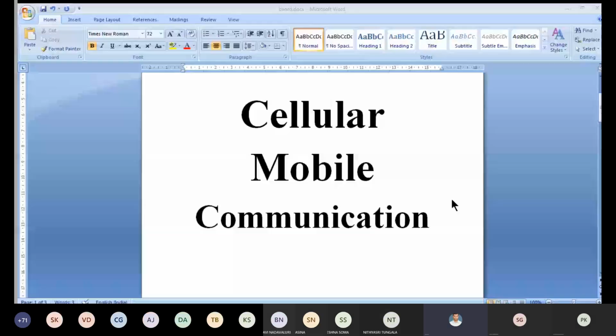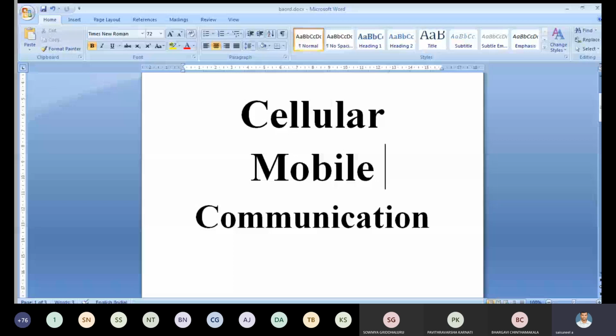Before going to that one, what are the topics we discussed in yesterday's class? We discussed the uniqueness of mobile radio system. Here, in the uniqueness of the mobile radio system environment, we discussed how to calculate propagation attenuation, what is meant by fading, and what are the factors affecting fading. Another topic we discussed is the operations of cellular and mobile communication, that is, the four sources of cellular mobile communication operation.